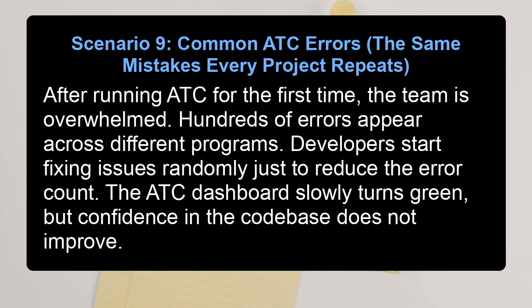Scenario 9. Common ATC errors. The same mistakes every project repeats. After running ATC for the first time, the team is overwhelmed. Hundreds of errors appear across different programs. Developers start fixing issues randomly just to reduce the error count. The ATC dashboard slowly turns green, but confidence in the codebase does not improve.